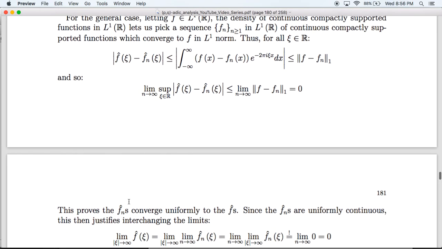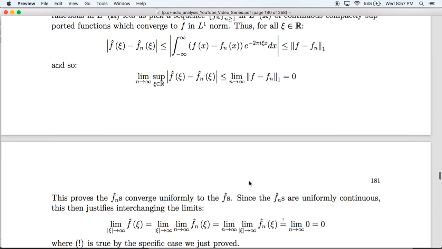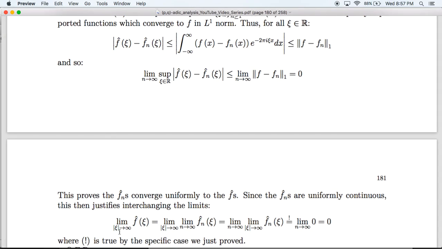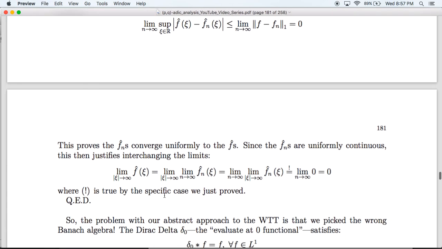And since this proves that the f_n hats converge uniformly to f hat, we can then interchange the limits. Well, actually, not uniformly continuous. Since the f_n hats converge uniformly to f hat, we can then interchange the limits with respect to n and with respect to xi to get what we want.